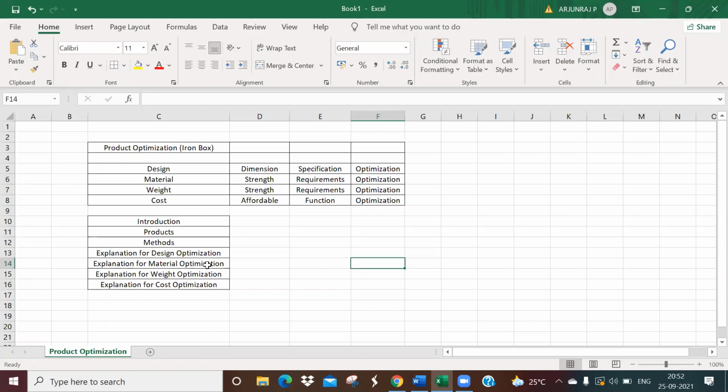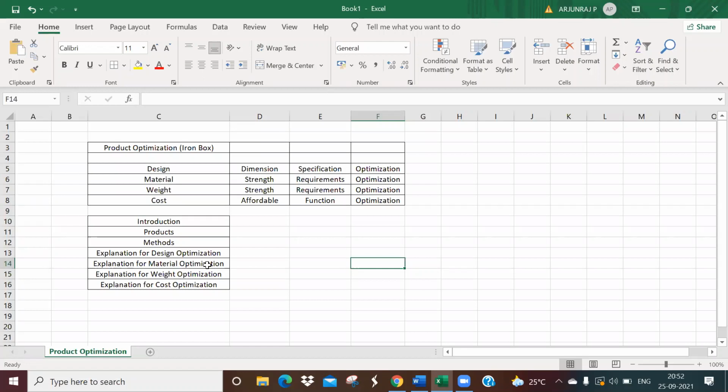You have a table made of wood, a steel table, and a plastic table, and see how they are optimizing it with respect to design or dimensions, how they are reducing the cost by changing the material, how they are reducing the weight. Even you can take a small chair. You can use multiple ways to approach the optimization of the product.